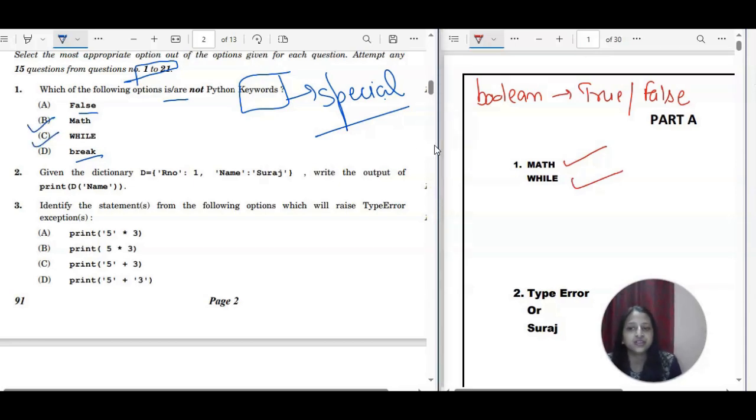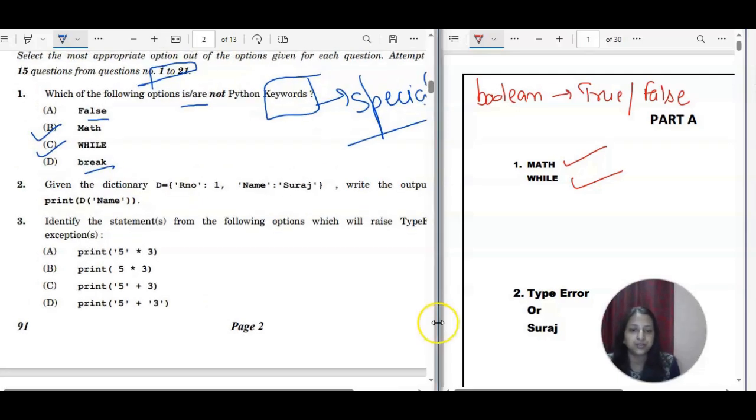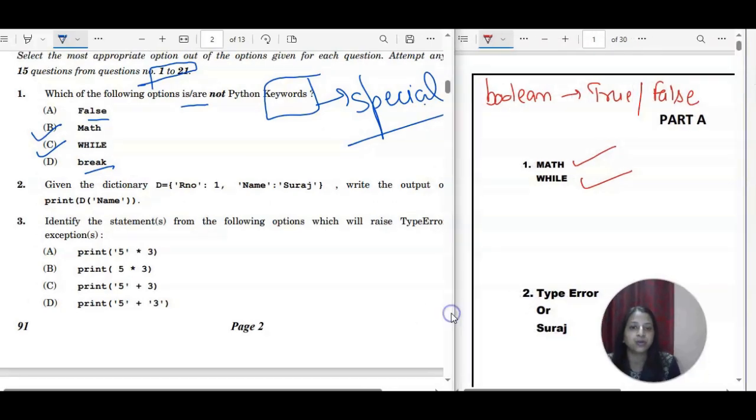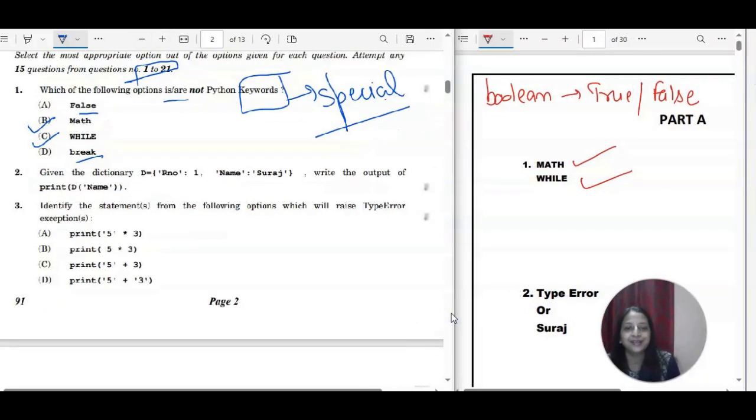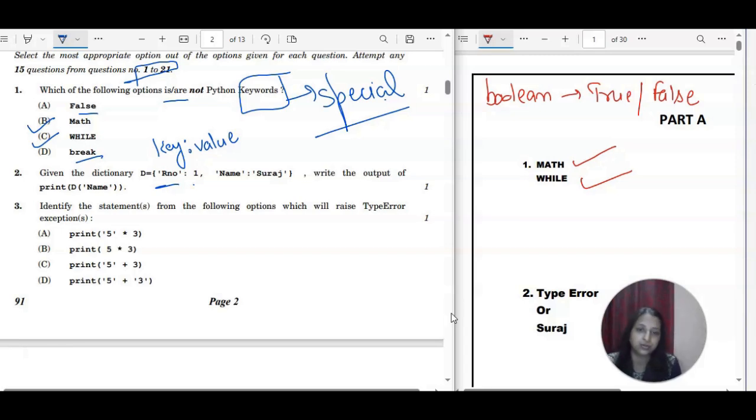Next is, given the dictionary. You know very well a dictionary is based on key value pairs. Here the first is the key, and after the colon it is the value. In total 2 key value pairs are there. One is roll number, the key, and the value is 1. The other key is name and the value is Suraj. Write the output of the print statement. D is the name of the dictionary, that is correct. And along with the dictionary you have name, but that is written in normal brackets.